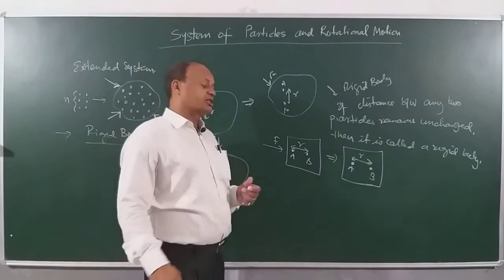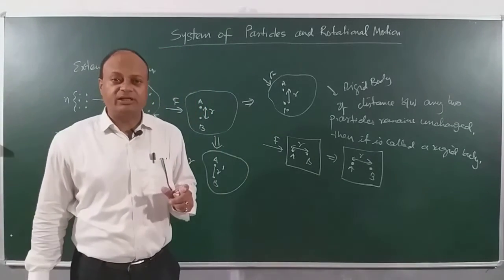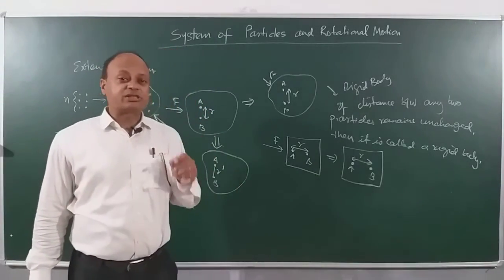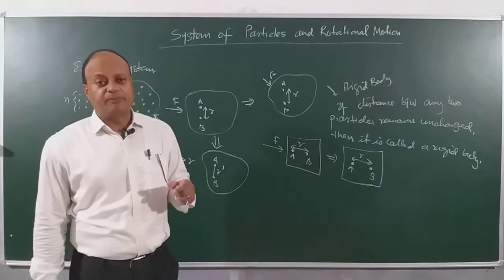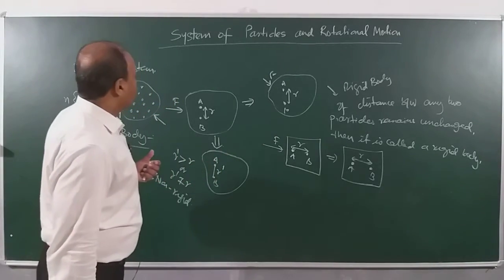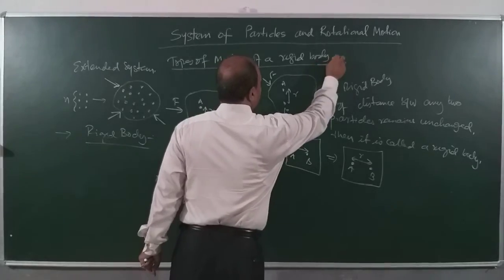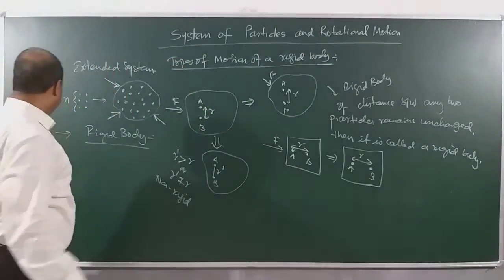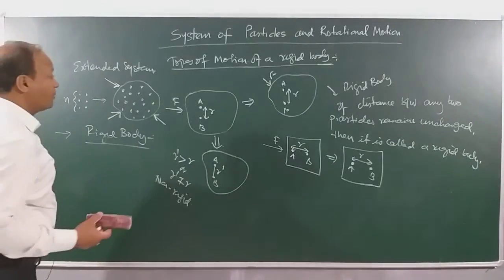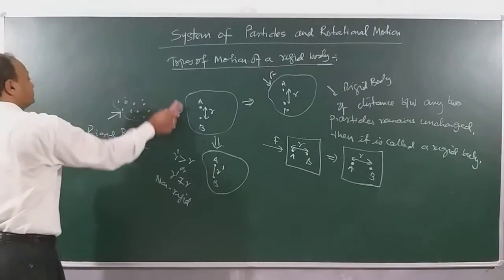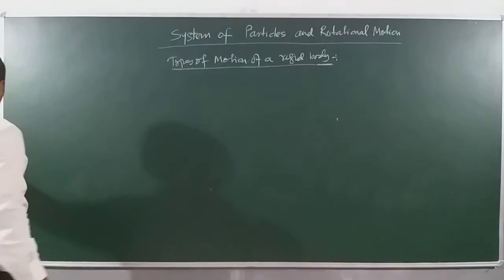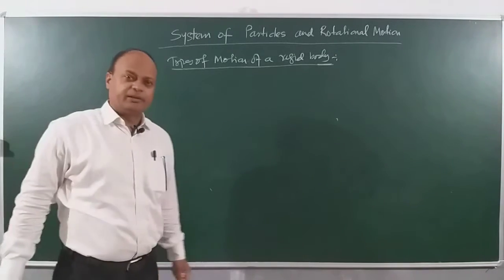In this chapter, we are going to discuss only the motion of rigid bodies, right? And we are going to discuss what kind of motion a rigid body can have. Okay, so we will be understanding types of motion. Types of motion of a rigid body. How many types of motion a rigid body can have? Now children, how many types of motion a rigid body can have?